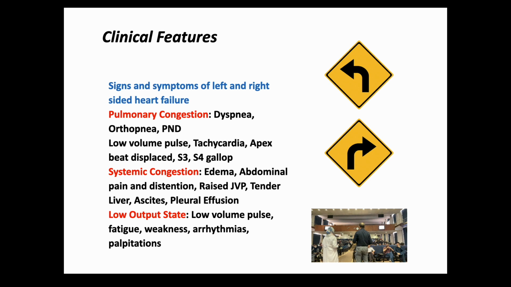If the pulse is weak, these are the three possibilities. And if the pulse is bounding, there are only two possibilities: aortic regurgitation, mitral regurgitation. So just having the pulse.